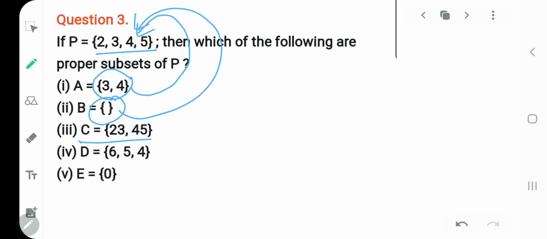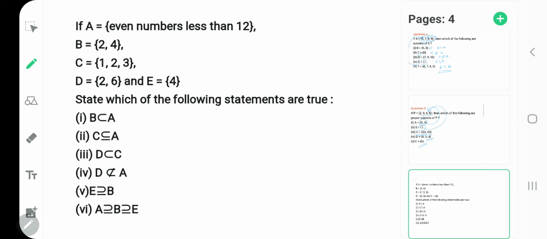But what about C? It has 23 and 45 which are not present in your P set. So you will say C is not a proper subset. What about D? Even D is not a proper subset, and E is not a proper subset. Why is E not a proper subset? Because E has 0 element which is not present in your P set. Clear? Let's take next.